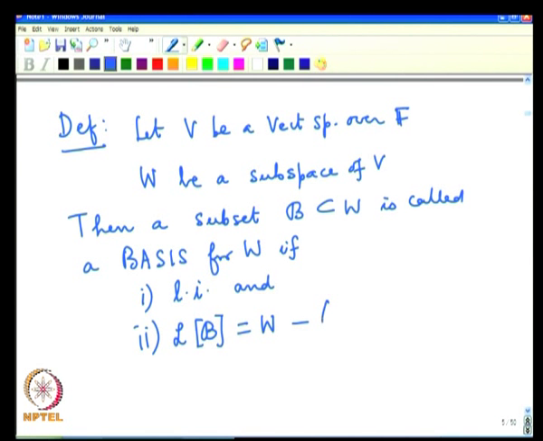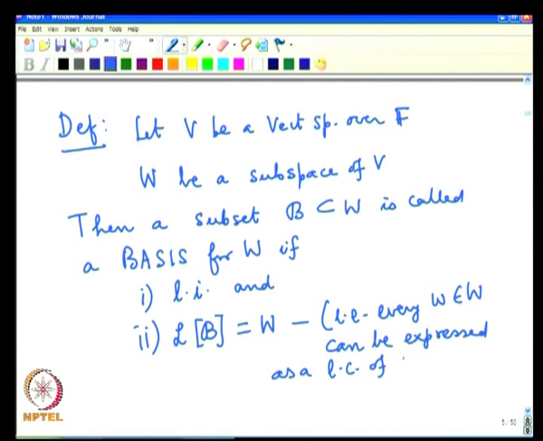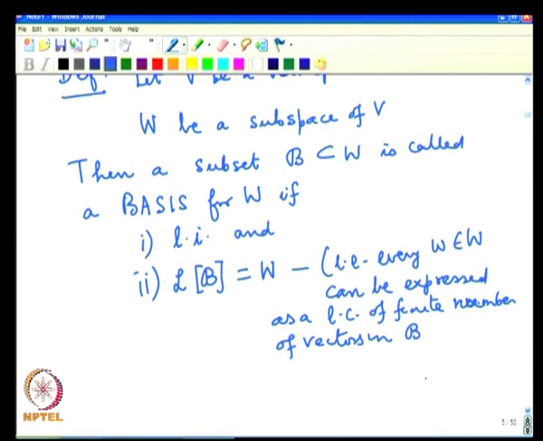What does this mean? That is, every vector in W can be expressed as a linear combination of a finite number of vectors in B. So, that makes it a good sampling set.